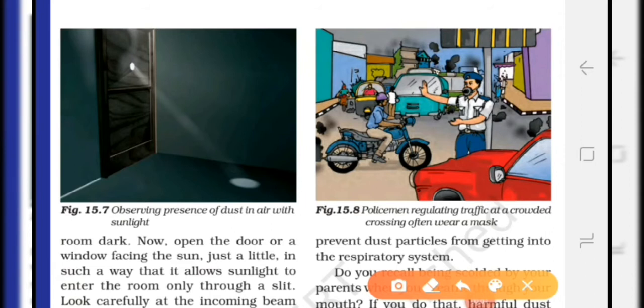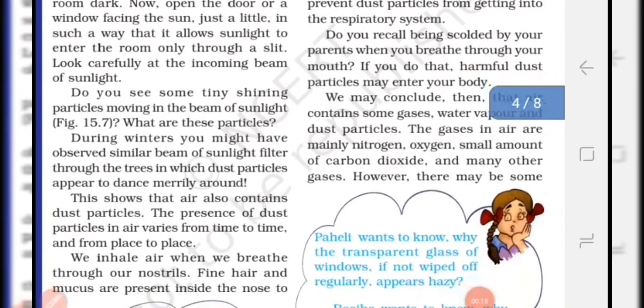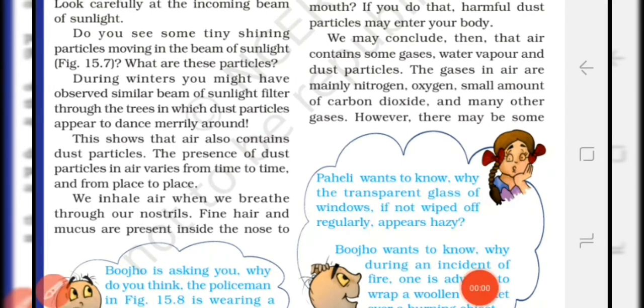This small opening allows a beam of light to enter, and you'll observe tiny shining particles moving in this beam of light. So students, this activity shows that air also contains dust particles, and the presence of dust particles in air varies from time to time and from place to place. For example, some places have more wind, and in those places more dust particles are present in the air, and some places have more rain, in which case fewer dust particles are present in the air.